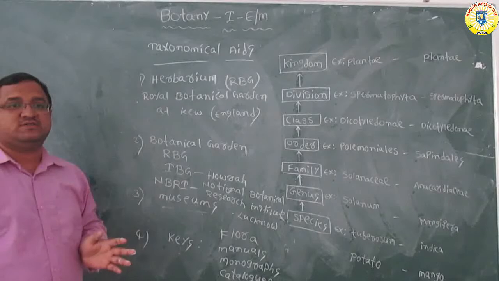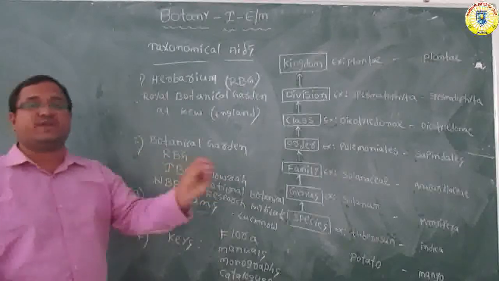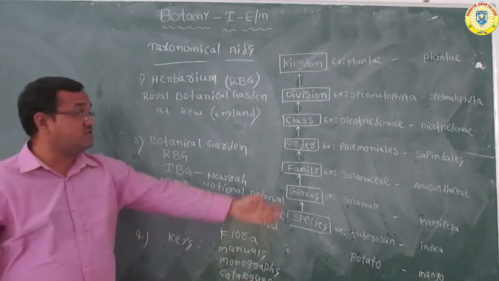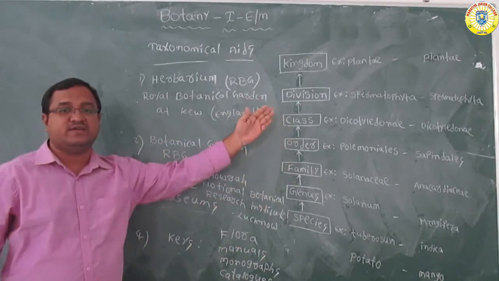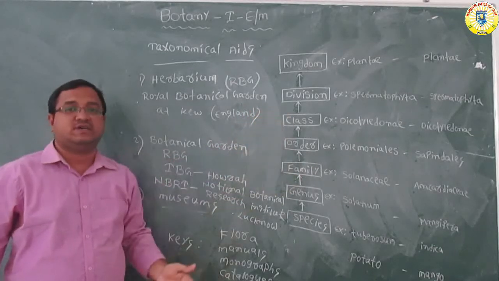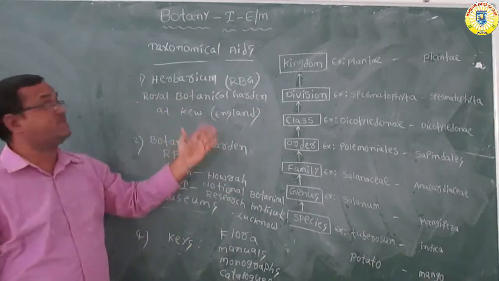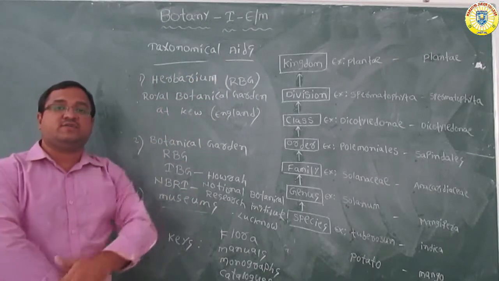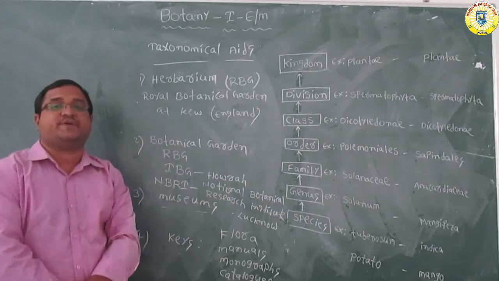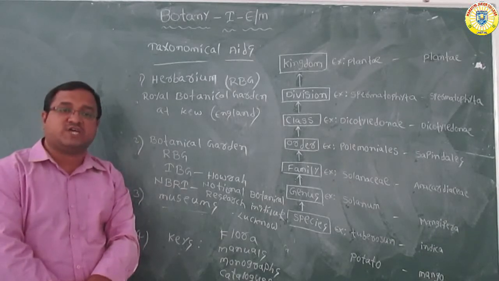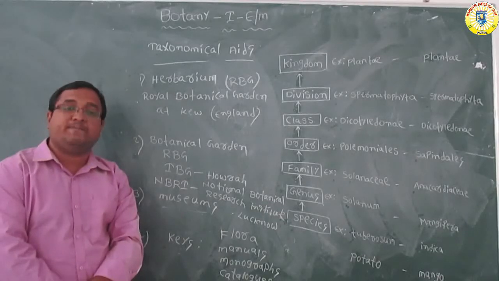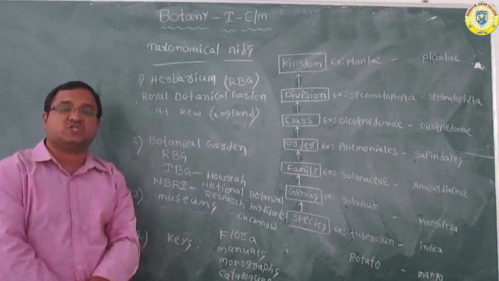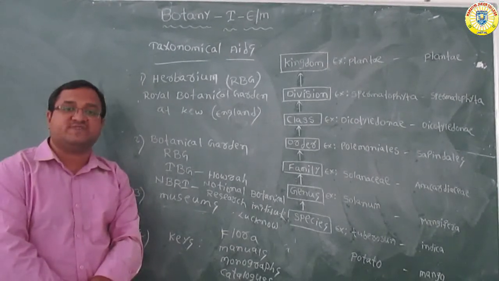These are all very useful for getting information about each and every plant species. So far today we completed two main important topics: taxonomical categories, and the flowchart of taxonomical hierarchy with two examples. The last topic of this first chapter was taxonomical aids. In today's class, we completed the first chapter. In the next class, we are going to start the second chapter, biological classification. Okay, thank you children.